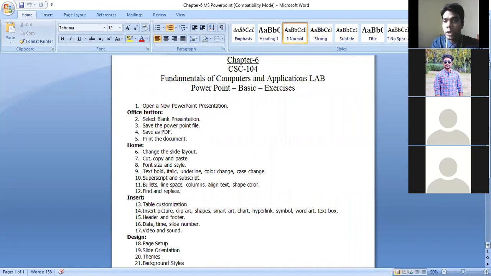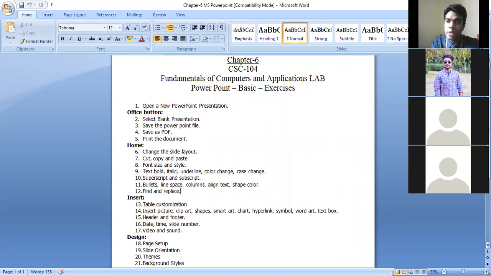What you have to do, you have to apply according to your wish. You can select any theme. You have to apply one theme in your Microsoft Office PowerPoint document. Master slide means simply the document you already created. Am I clear to you?